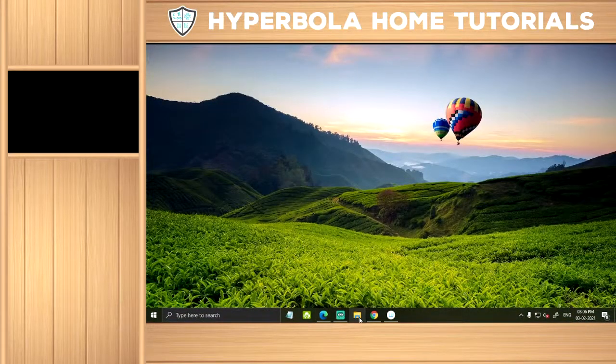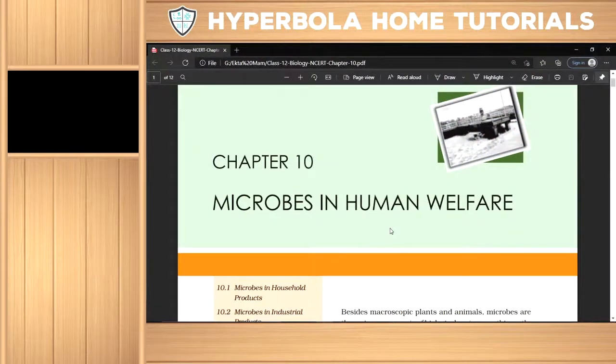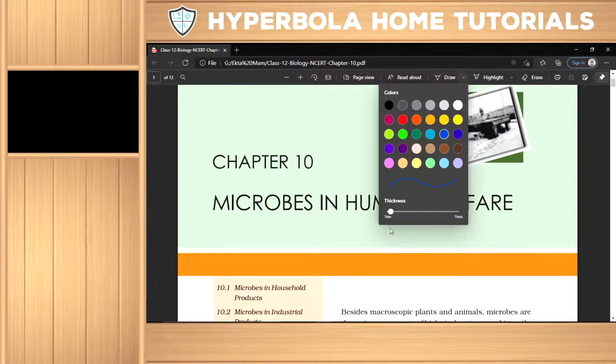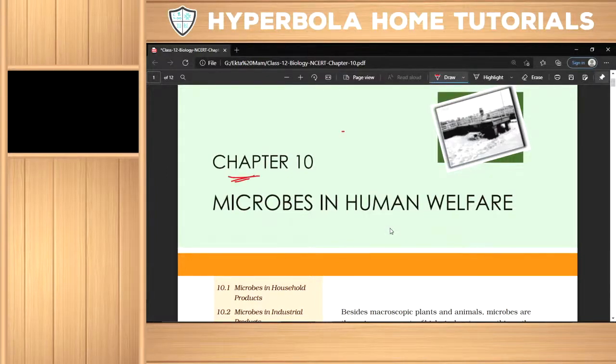I have connected that to chapter number 12. Okay, sorry, 10. I have already done chapters 11 and 12, the biotechnology-related techniques. But I am going to teach chapter number 10, which, as all of you know, is Microbes in Human Welfare.